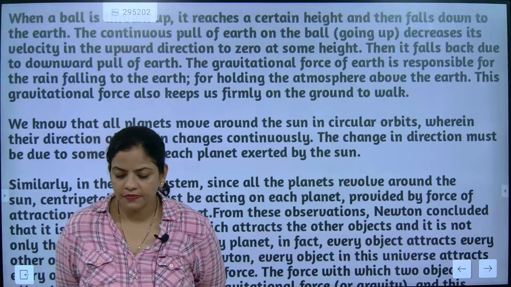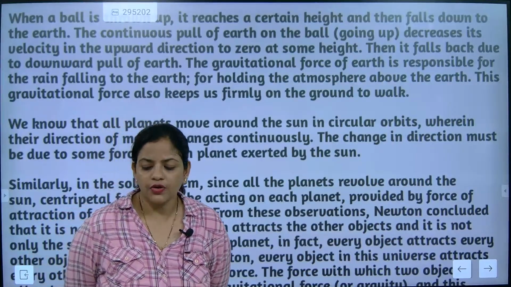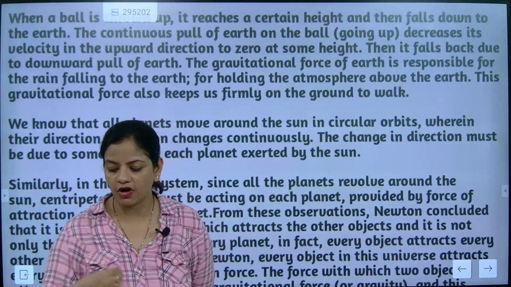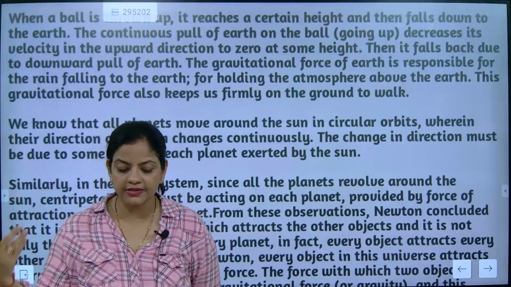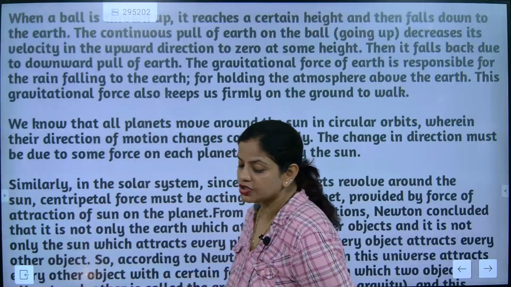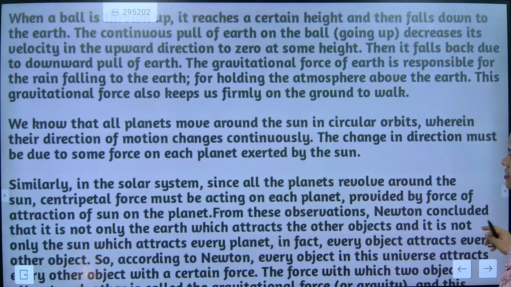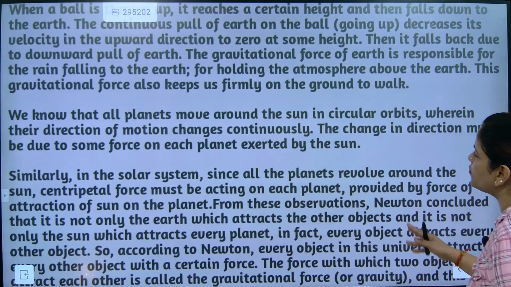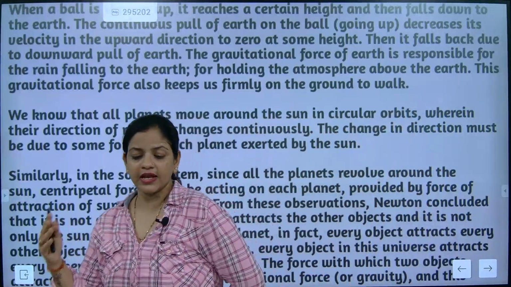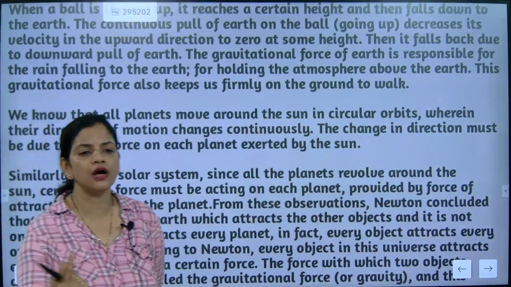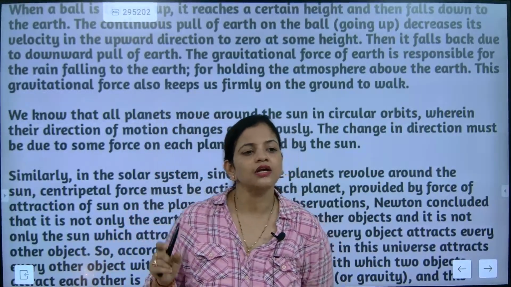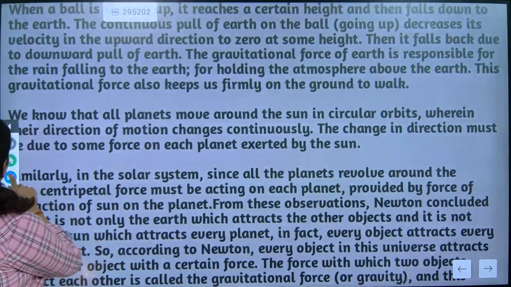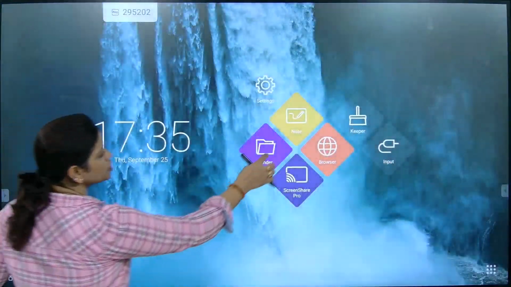Can anybody say? Do you have the answer related to it? Like an object is exactly at the center and something is revolving around it. Arunisha, Unnati, any answer related to this part? See, look here. Similarly, we are going to understand that in the solar system, all planets move around the sun in a circular orbit, wherein their direction of motion changes continuously. When any planet is revolving around the sun, what is it changing? Direction of motion. How does the direction of motion change? Can you say, beta?